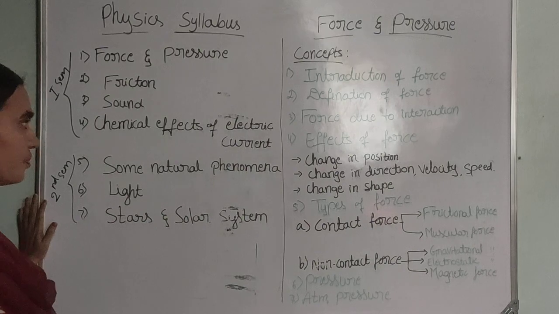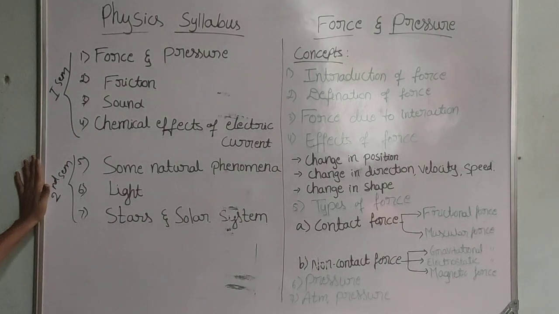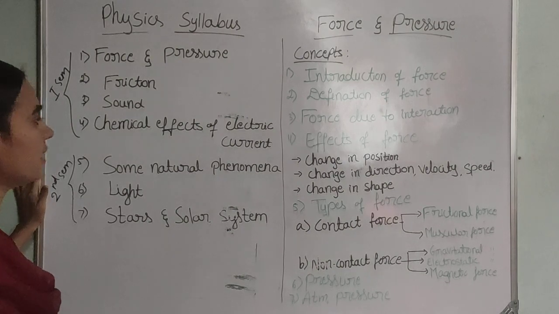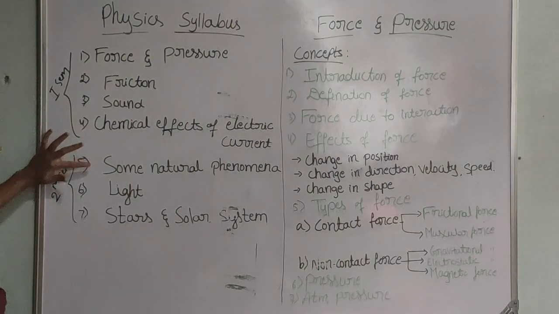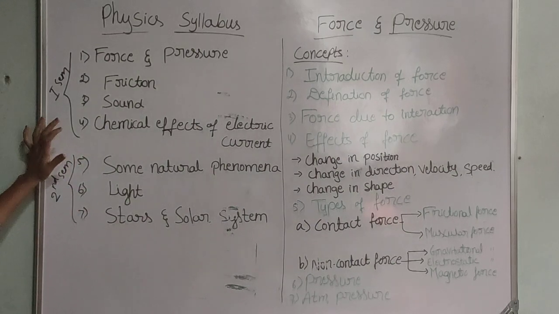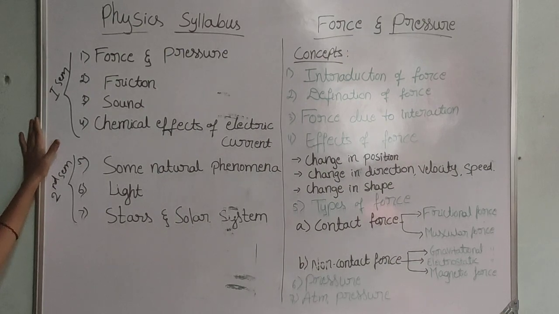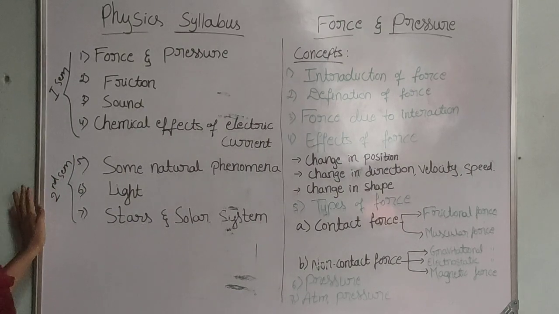Among these 7 chapters, you already learnt some, like chemical effect of electric current, some natural phenomena, and light. These chapters you already learnt in the 6th and 7th classes.